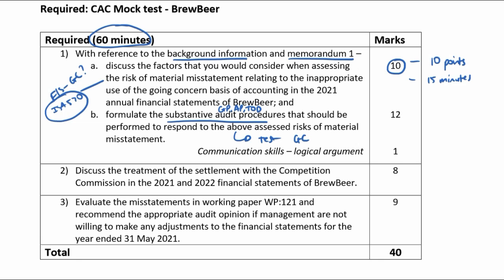But what do I know about the going concern, guys? Here's when I want you to just apply a little bit of logic. The going concern assumption is for the future 12 months. Do we believe they'll be able to continue as a going concern in the next 12 months? So when I need to test this, I need to consider the future.